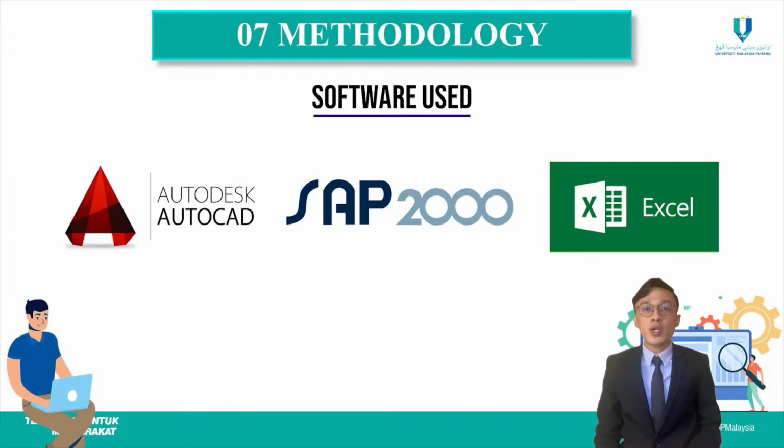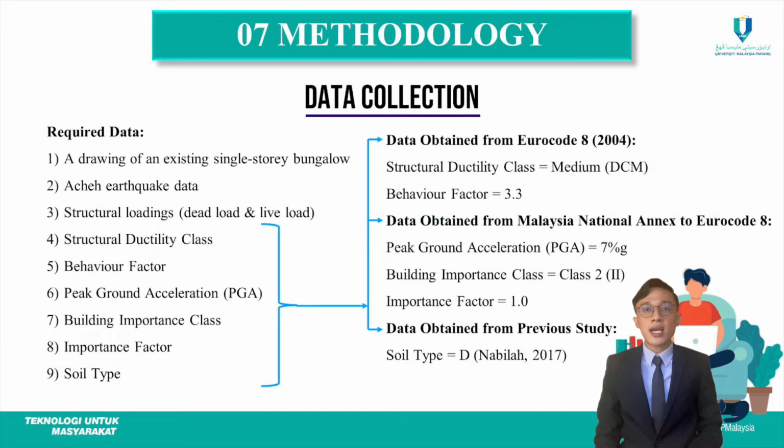AutoCAD is used to view the obtained architecture and RC drawing of the single-story bungalow. As for SAP 2000, it is used to generate the building modeling and also used to carry out the earthquake analysis of the single-story bungalow. And as for Excel, it is used to organize the data and result that are obtained from the analysis conducted in SAP 2000. So as for the data collection, there are 4 groups of data that are required, which is